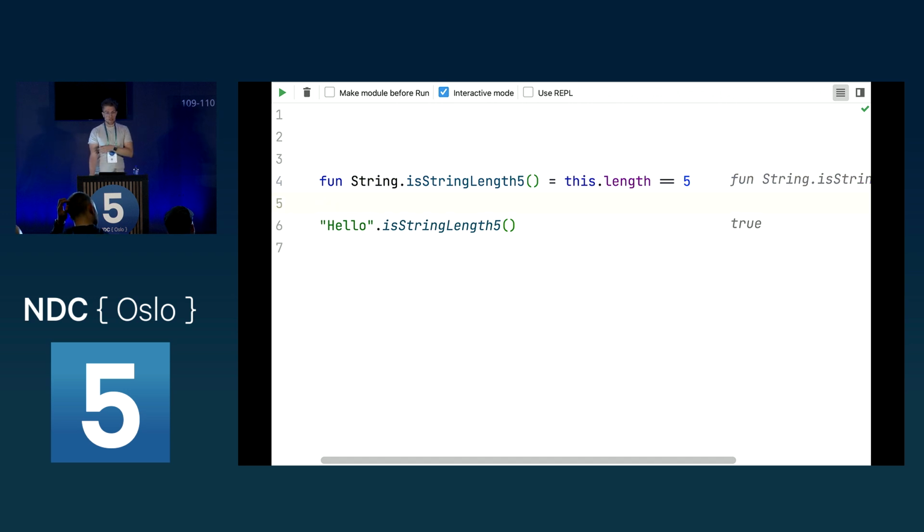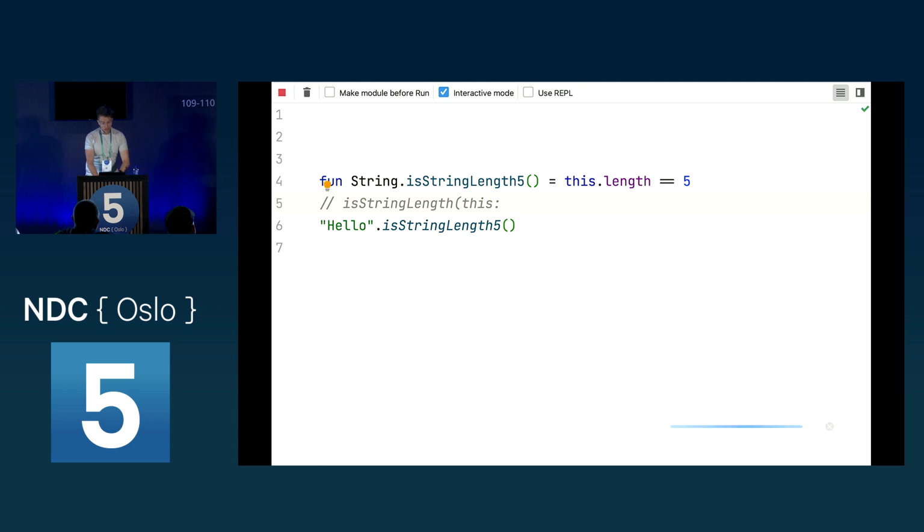Now, it's important to say that many people who see extension functions for the first time think there is some kind of black magic behind it, like the bytecode gets changed or something gets added to an existing class. This is not the case. What really happens behind the scenes is that it creates a function in the basic library, which takes this string as the first argument, like you would do in C#, and all other arguments you pass in as the rest of the arguments.